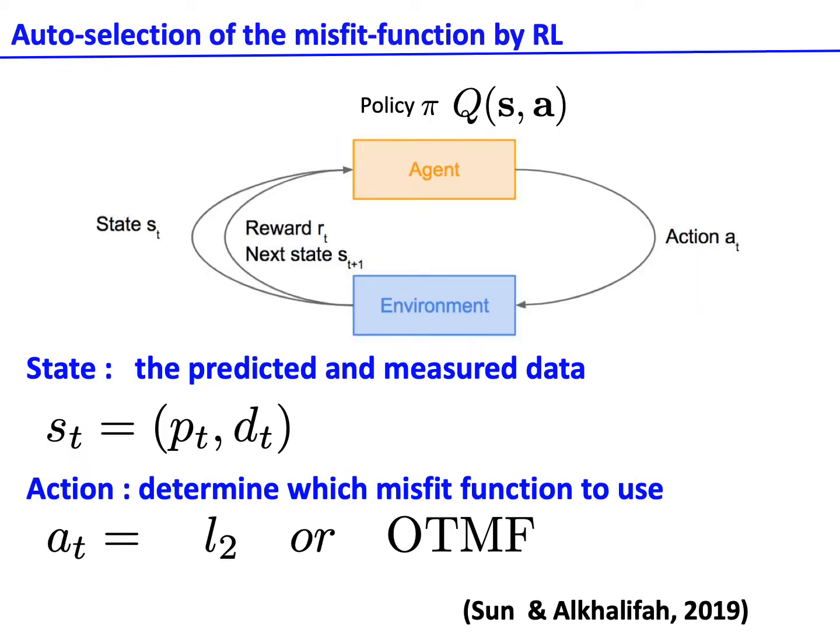Back to our problem. If we try to learn an algorithm which can auto-select the misfit function for FWI, the state S would be the predicted and measured data, and the action A would be which misfit function we should take. The intuitive thinking is that when the predicted data and measured data are close, we should use L2 norm for high resolution, while in other cases, we should use a more convex misfit function to avoid cycle skipping, such as the optimal transport or matching filter we recently suggested.